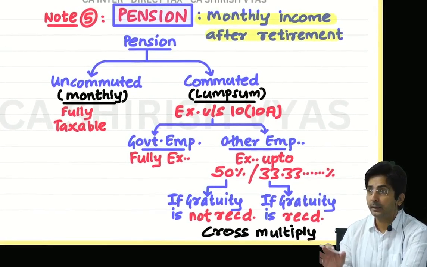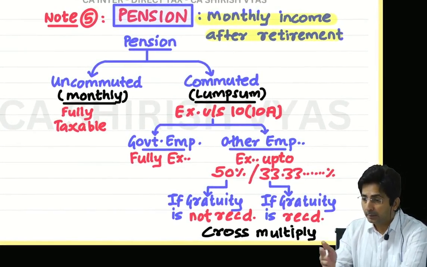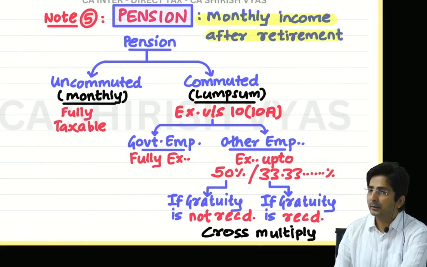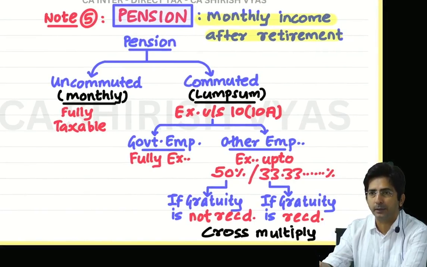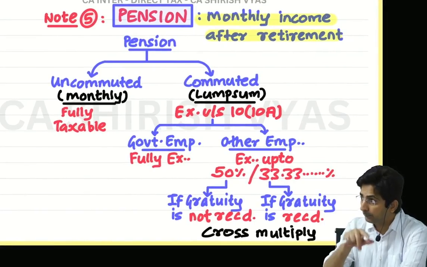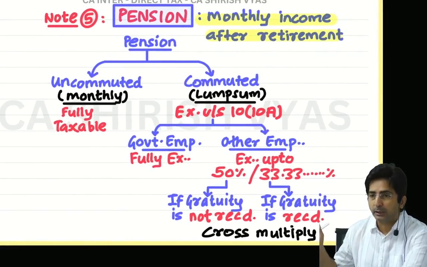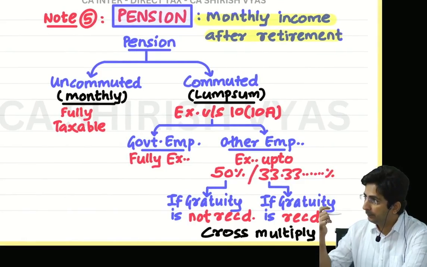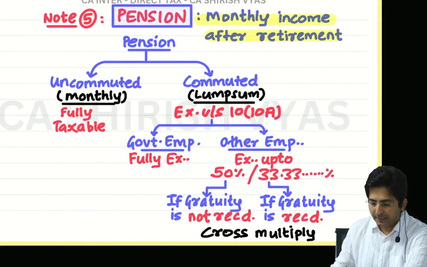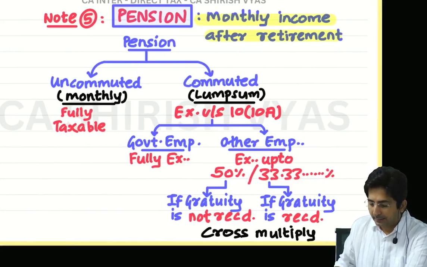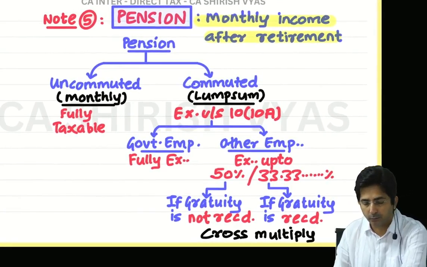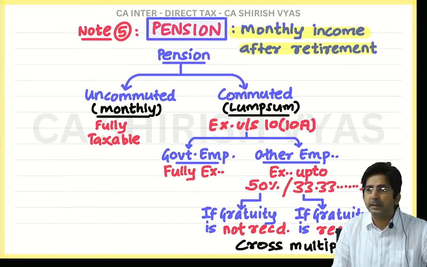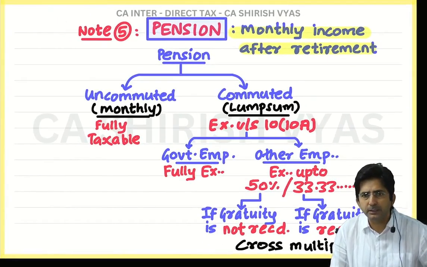See, actually, we are discussing pension, but it has a connection with gratuity, because after all, everything happens on retirement only, right? So it is connected with gratuity. So if gratuity is not received, he is sad, we will give him 50% exemption, and vice versa. And then cross multiply, can you see? You have to do cross multiply to find out the answer. Okay, so this is pension. Pension is over. Theory of pension is over.